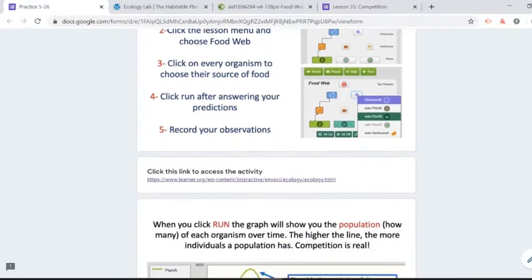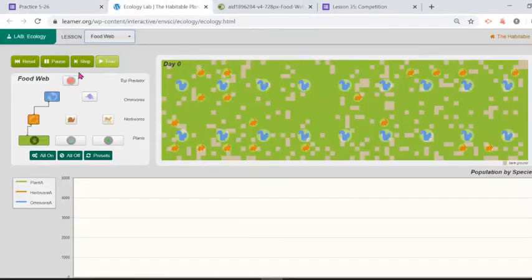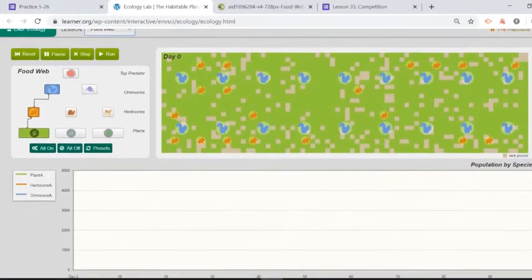And before we go to the questions, let's just understand what we're going to see. It's kind of like this type of graph. We're going to see a food web, first of all, the food web that we're going to design. We're going to make them compete with each other. We're going to see a pretty visualization, a pretty model of the animals fighting with each other, competing with each other, eating each other, right?